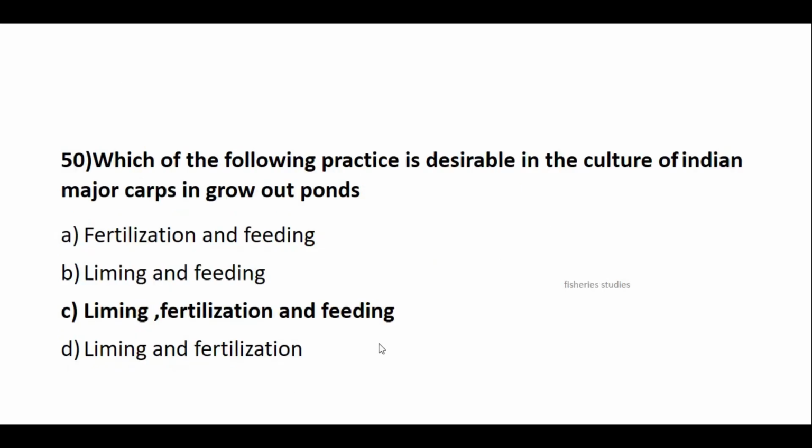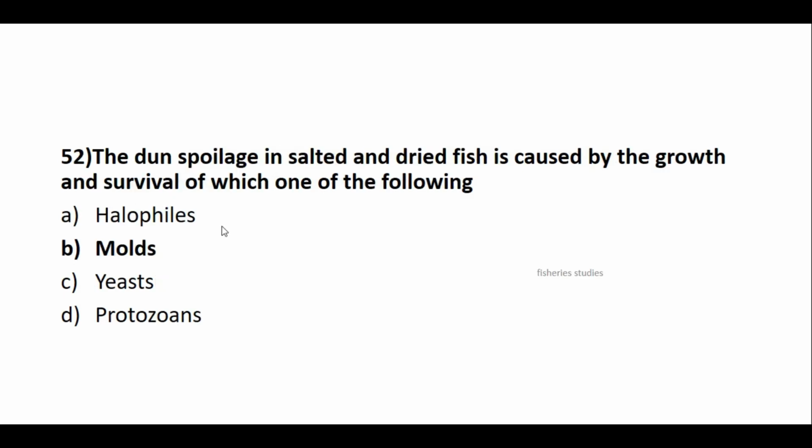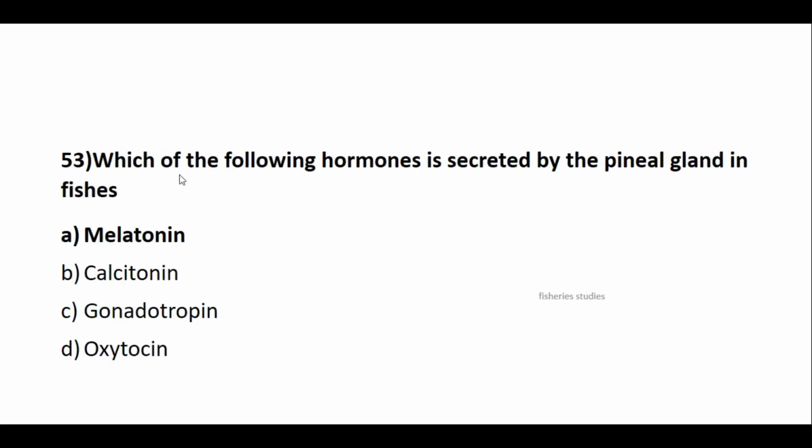Which of the following practice is desirable in the culture of Indian major carps in the grow-out ponds? Answer is liming, fertilization and feeding. The regulatory protein which controls muscle contraction relaxation through its interaction with calcium is. Answer is troponin. The dun spoilage in salted and dried fish is caused by the growth and survival of which one of the following? Correct answer is mold. Which of the following hormones secreted by pineal gland in fishes? Answer is melatonin.